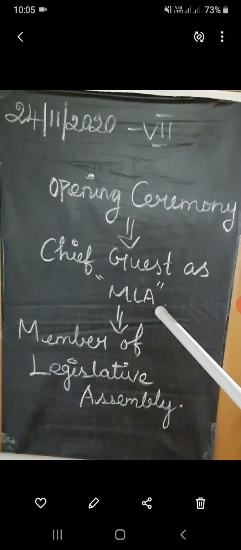First, there is a conversation between a teacher and a student after completing their attendance duty. The teacher invited the student to their school function. They have built a new classroom, and an opening ceremony is going to be conducted. They have invited an MLA as the chief guest for the opening ceremony.